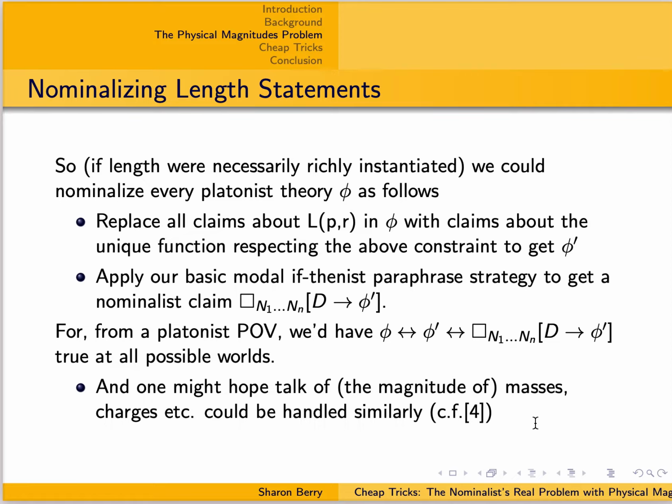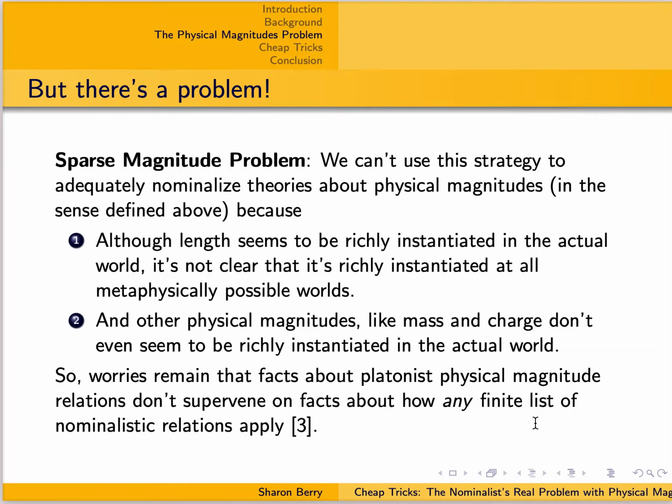So one might hope that this is enough and that we can handle talk of other physical magnitudes in the same way. But that's not so likely. We have a problem for two reasons. First, as I just mentioned, it's not clear that it's metaphysically necessary that length is richly instantiated.